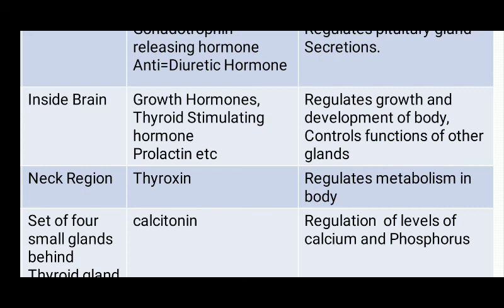And the growth hormone that it secretes controls the growth of the human body. For example, growth hormone controls the development of bones and muscles in our body. A person having a deficiency of growth hormone in childhood remains very dwarf, or we can say short. On the other hand, if a person has too much of this growth hormone, that person becomes very tall.